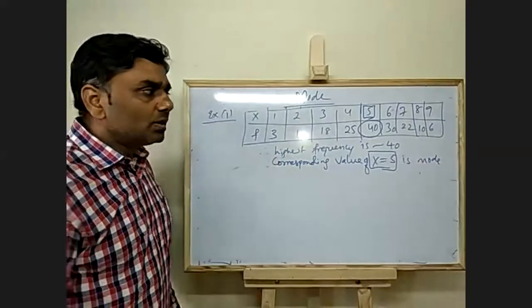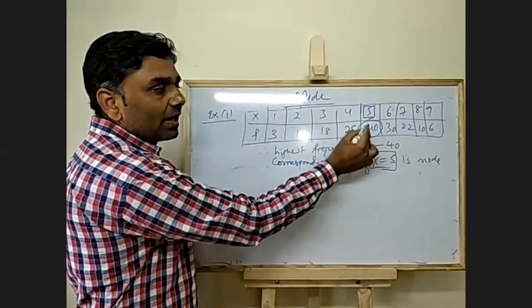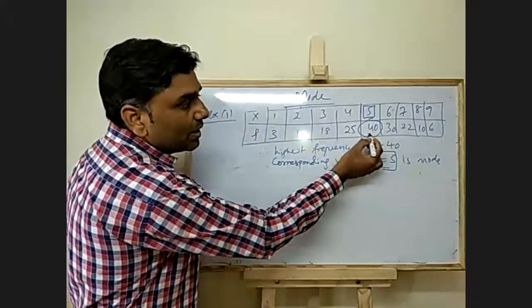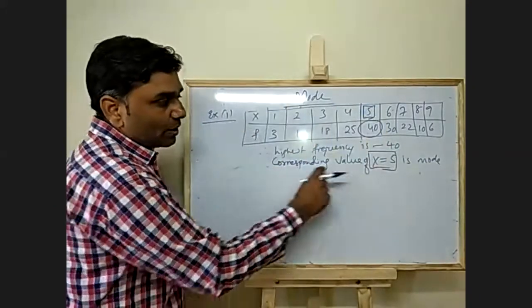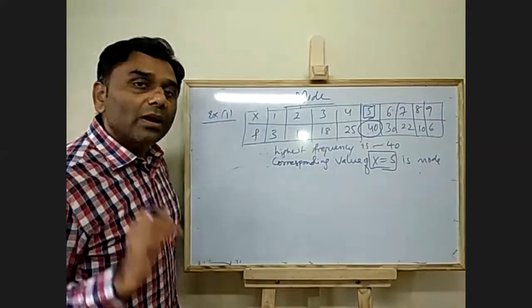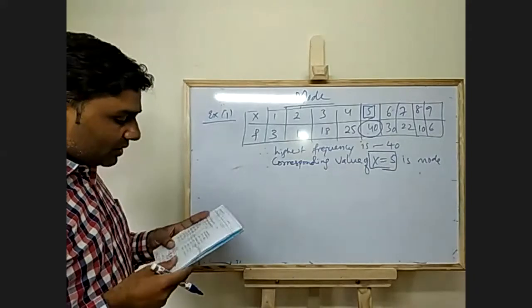Very, very simple. Only one x value has the highest frequency, that is 40, and the corresponding value of x, 5, is the mode. That is how we calculate mode. This is the first example.